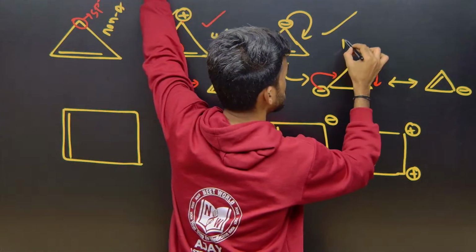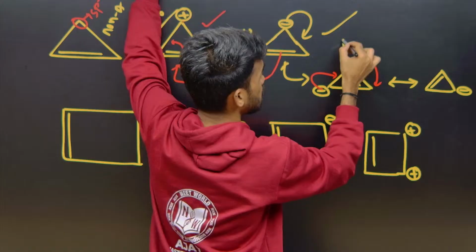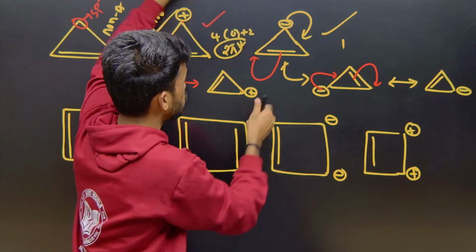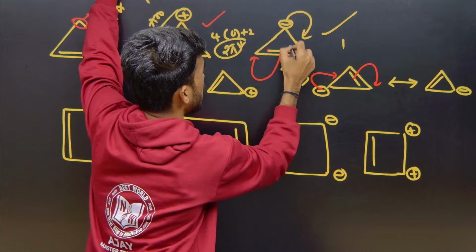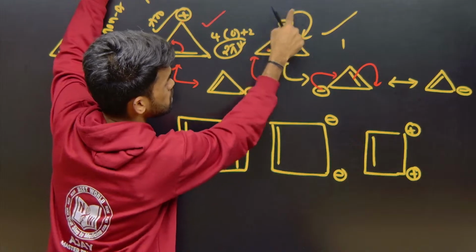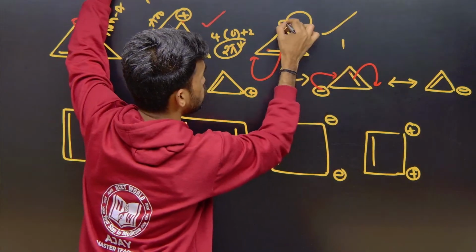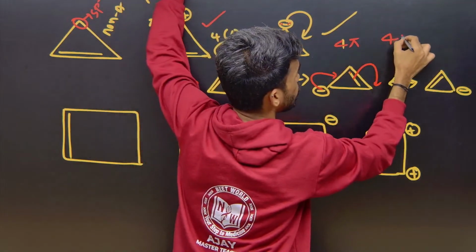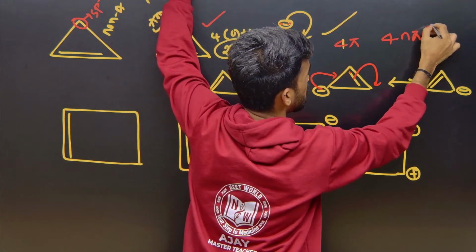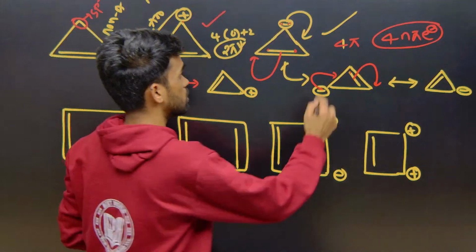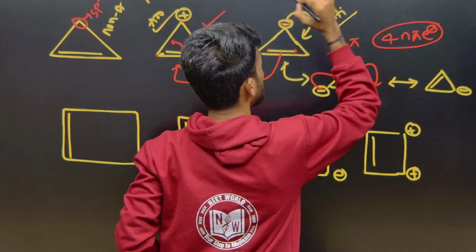So I can say this is having complete conjugation, and with how many pi electrons? These 2 pi electrons here, 1, 2, and this also becomes a pi bond now. See, this is becoming negative charge, this is becoming pi. So I can count these 2 also. So a total of 4 pi electrons are there. It means it is satisfying the 4n pi electron rule, along with the first 3 rules. So I can say it is anti-aromatic.